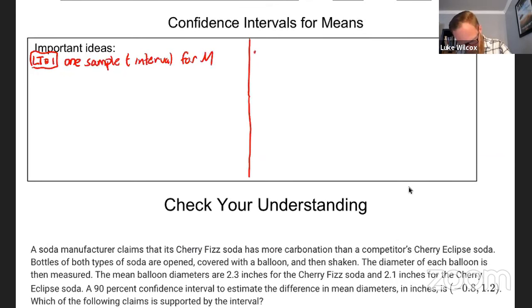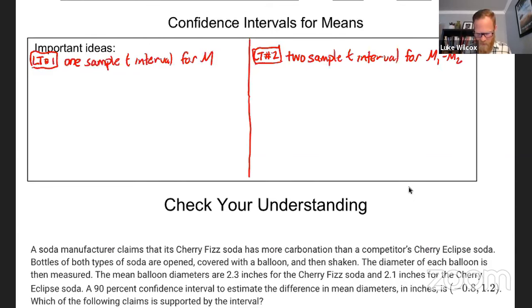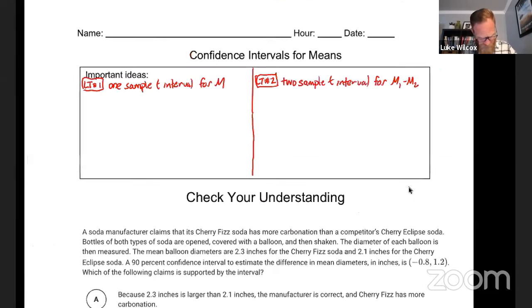Learning target number 2, we had 2 samples, and we were trying to find what's called a 2 sample t interval for the difference of means, sorry, which is mu1 minus mu2. Now, the way I'd like to organize this table, let's start by identifying the parameter for each confidence interval.